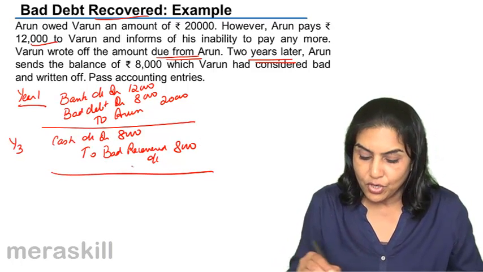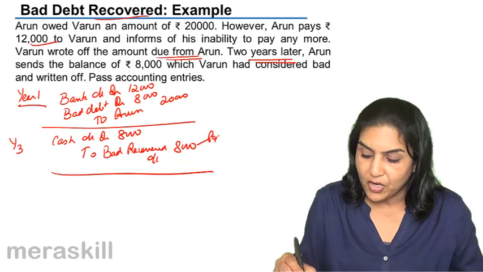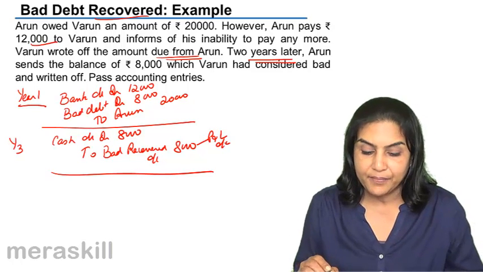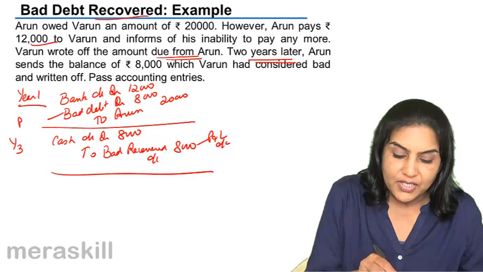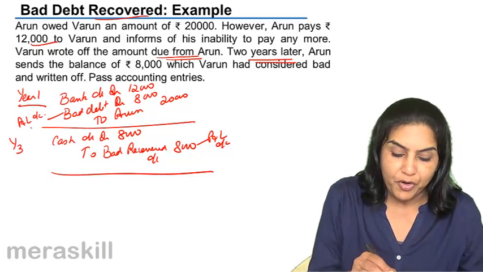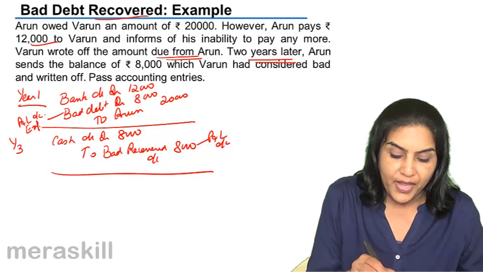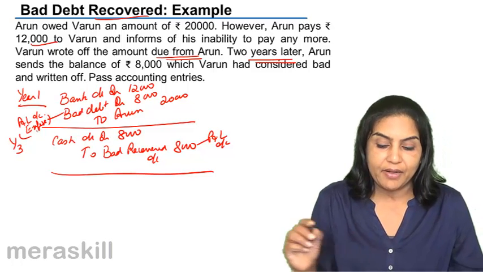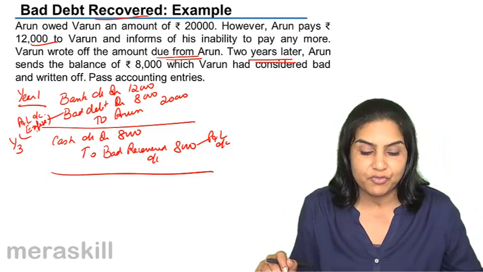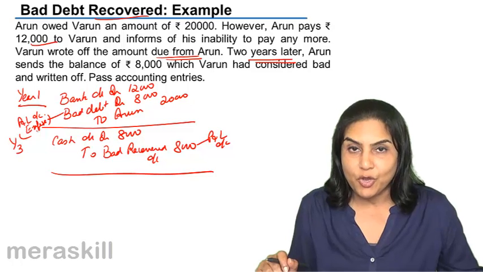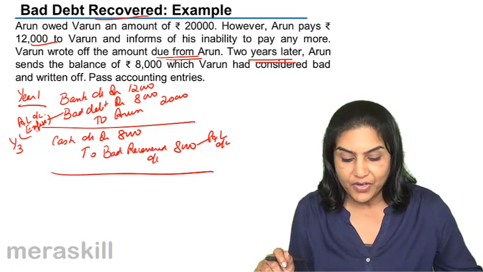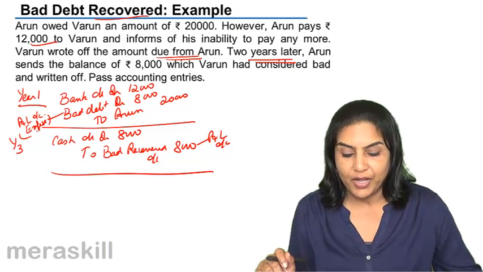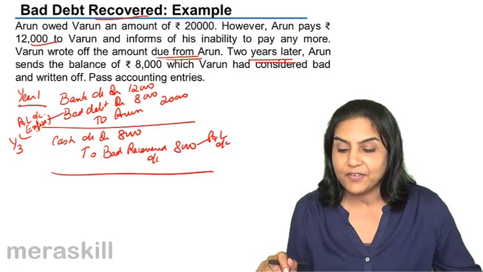Where does this go? This goes to the profit and loss account as an income. Where does this go? This in year 1 went to the profit and loss account on the expense side, that is bad debt. Bad debt goes to the expense side of the profit and loss account. Subsequently, if the money is recovered, then it becomes cash account debit to bad debts recovered account.